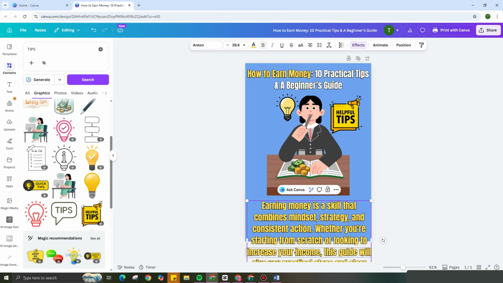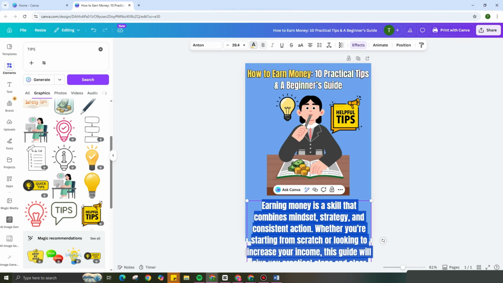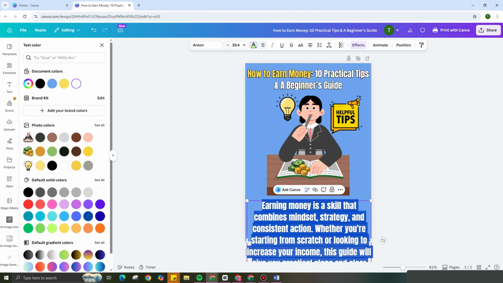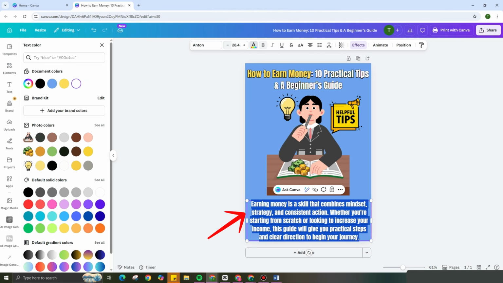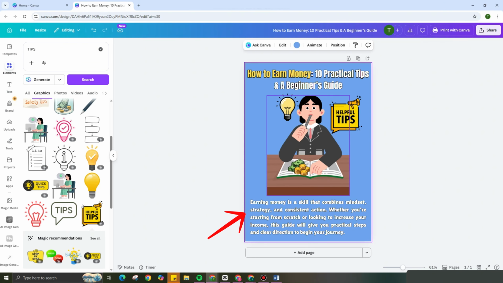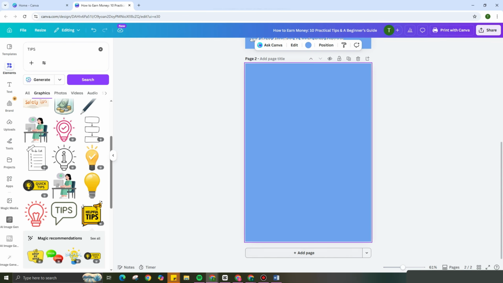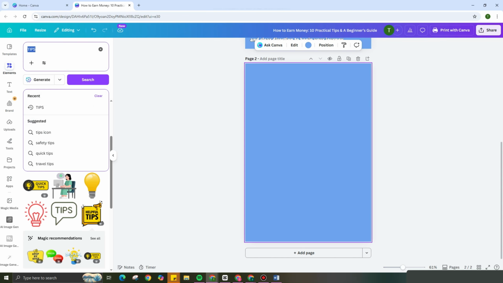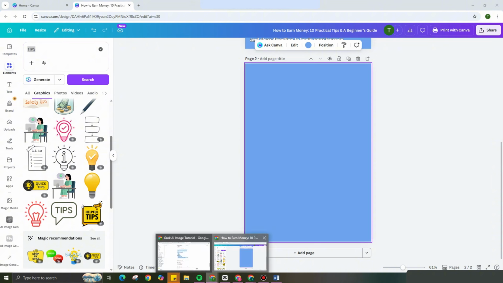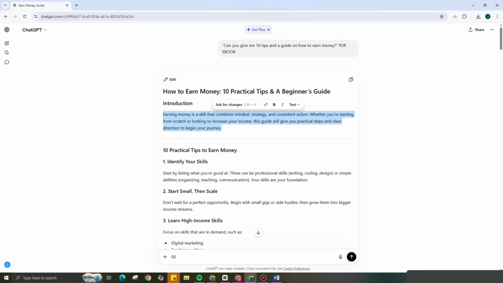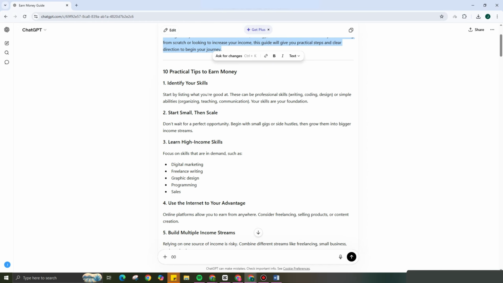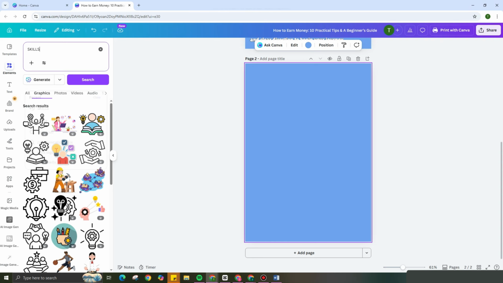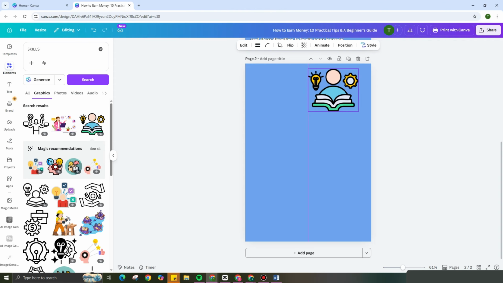Okay, so you can change the font size, font color. You can basically change the format too. Everything is up to you. Add effects. Now you can add a page to start with your chapter 1 and just do the same thing. Go to text box, add the chapter title, and then for elements, you can look for specific objects that you can add. Just search for it and then place it anywhere inside here.